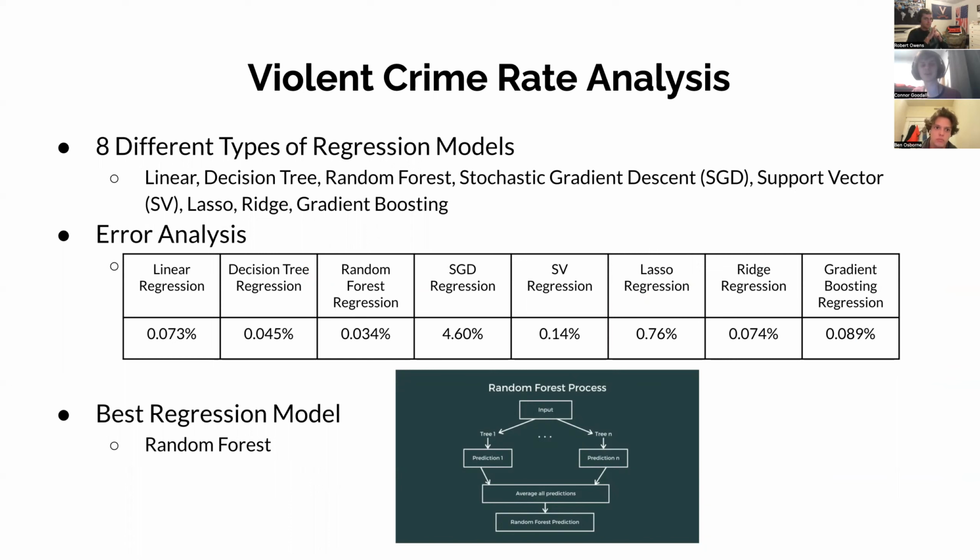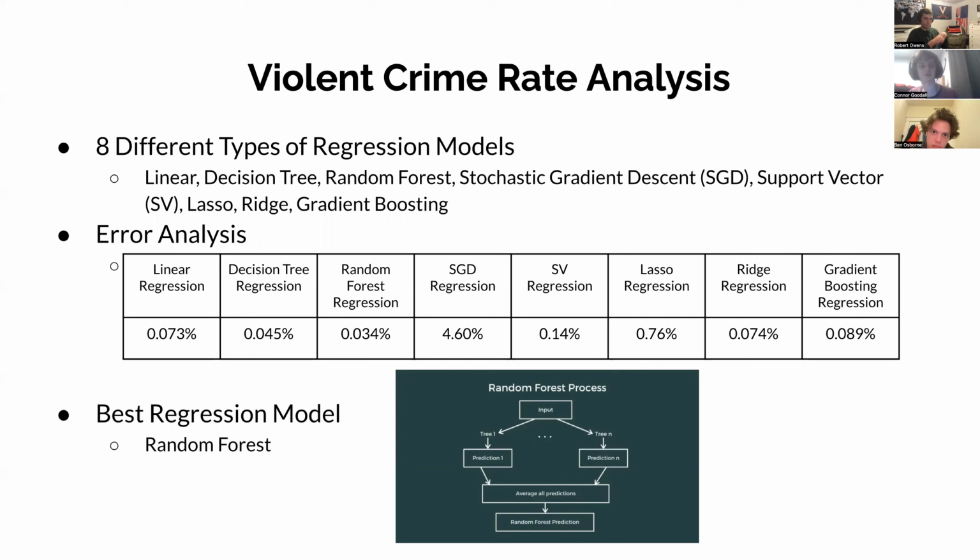To determine what type of regression model was the best to predict the violent crime rate, root mean squared error was used. Out of these 8 types of regression models, the random forest regression model was the best regression model with an average root mean squared error of 0.034%. This was due to the average distance between the predicted violent crime rate and the actual violent crime rate being smaller compared to the average distance for the other regression models.